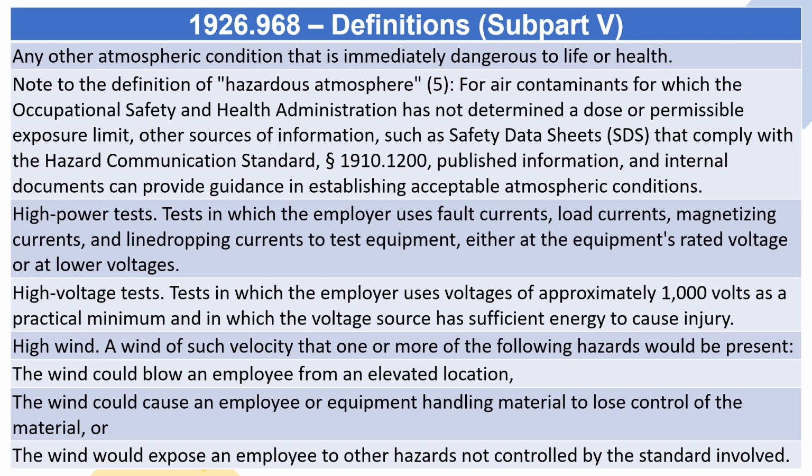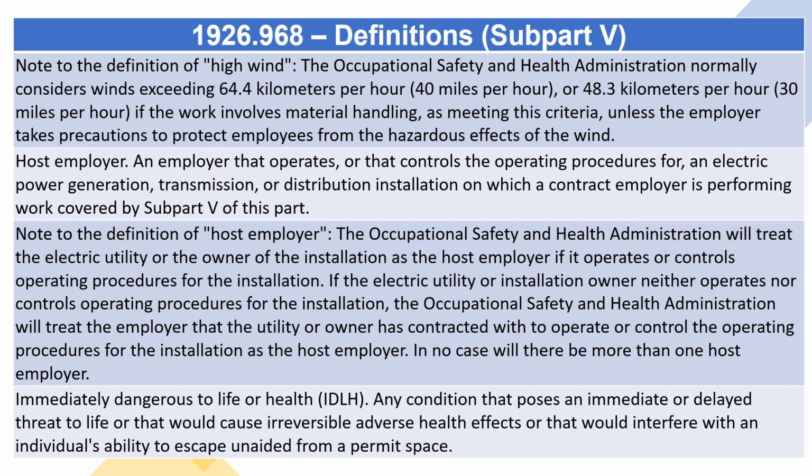High wind. A wind of such velocity that one or more of the following hazards would be present. The wind could blow an employee from an elevated location. The wind could cause an employee or equipment handling material to lose control of the material. Or the wind would expose an employee to other hazards not controlled by the standard involved. Note to the definition of high wind. The Occupational Safety and Health Administration normally considers winds exceeding 64.4 km per hour, 40 miles per hour, or 48.3 km per hour, 30 miles per hour, if the work involves material handling, as meeting this criteria, unless the employer takes precautions to protect employees from the hazardous effects of the wind.